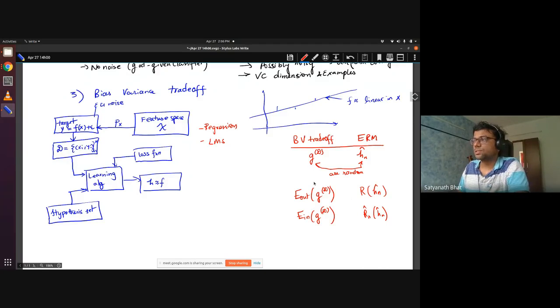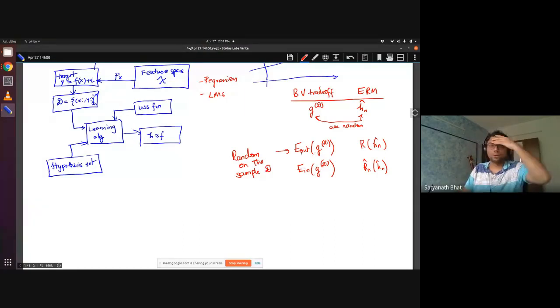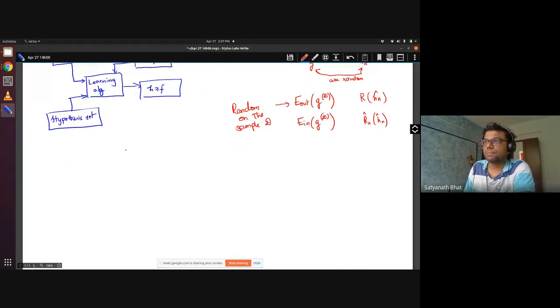Now this entire quantity is random on the sample. If you give a different sample D, you will get a different performance E out. We saw an example of that in the last class. How is this g of D random? Let us take a simple example. Suppose we have two cases.